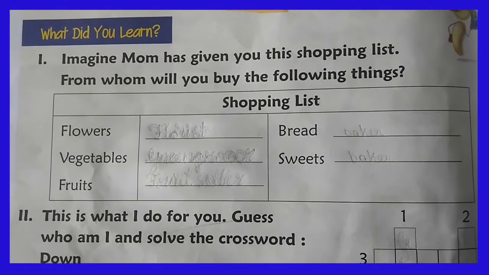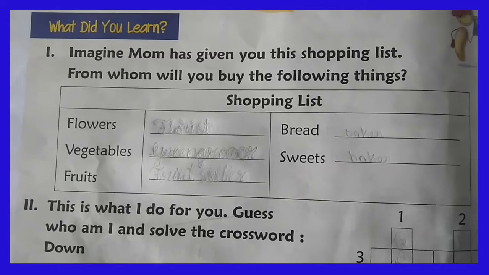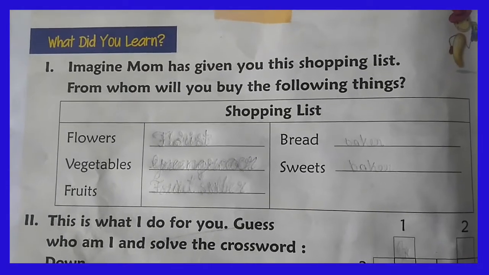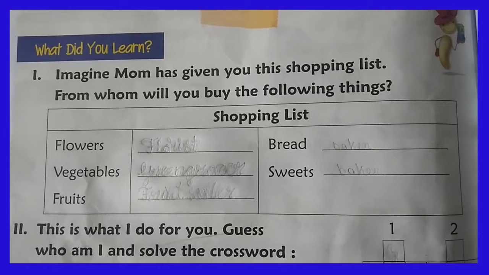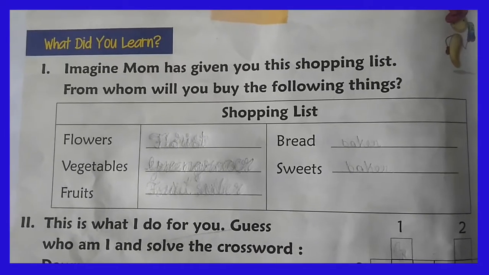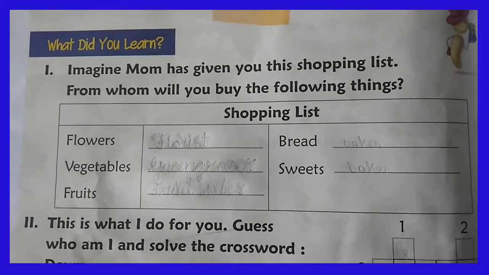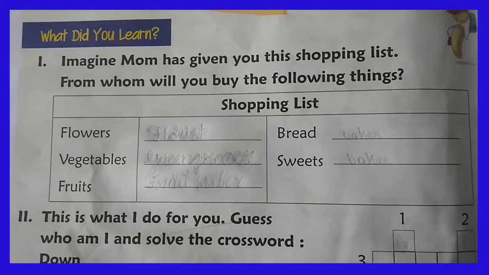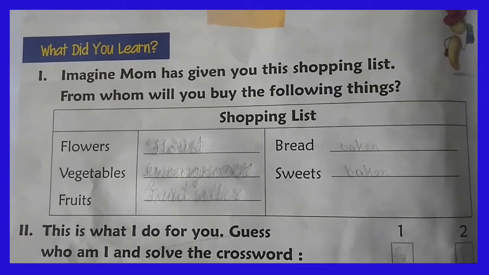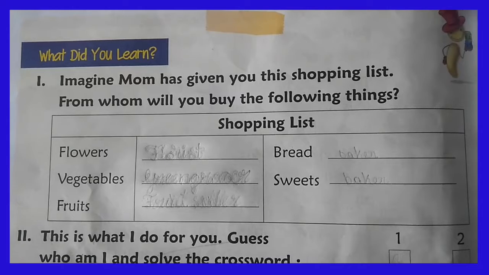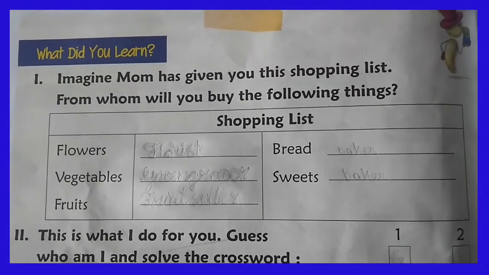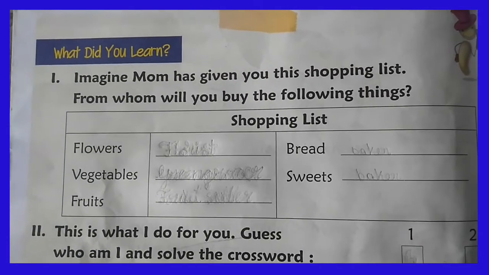Yes, you are absolutely right. We have to go to the market. In the market, you want to purchase the things which are in the shopping list. It means which shop you are going to, and who will sell to you, that we have to write down here. Let's check the first thing, that is flowers. You want to purchase the flowers. Which shop are you going to?